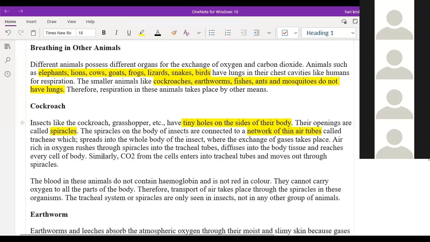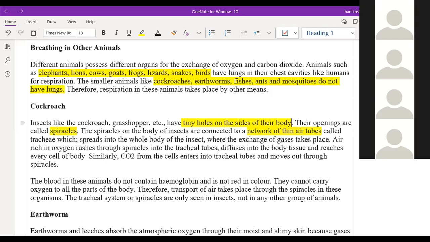The extra thing is that the cockroach blood does not contain hemoglobin. That is why the blood of the cockroach is not red in color. In human beings, blood contains hemoglobin, so it is red, and it transports oxygen to the different parts of the body. But in the case of the cockroach, the exchange of gases does not take place through the blood. It happens through a separate mechanism, the spiracles as well as the tracheal tubes. That is the difference between human beings and the cockroach.